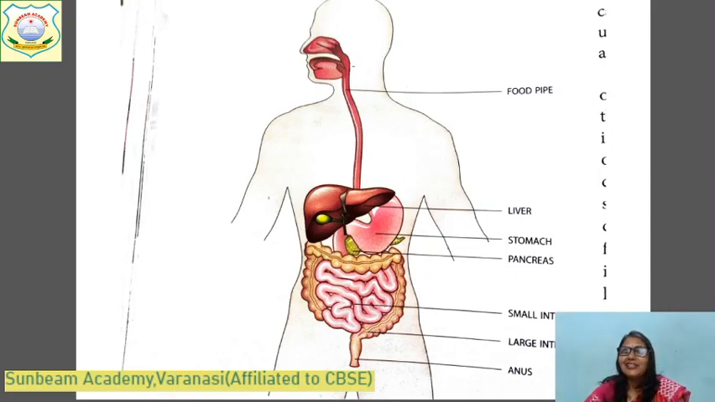And these are the organs of the digestive system: mouth, food pipe, liver, stomach, pancreas, small intestine, large intestine, anus. These all are the organs of the digestive system. And digestion starts from our mouth. In our mouth, where you eat food, the teeth are present. Teeth help to cut the food into smaller pieces and chew the food. A liquid called saliva is present inside the mouth, which makes the food softer, smoother, and it digests the carbohydrate present in the food.